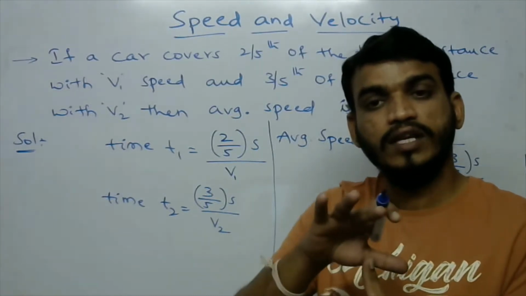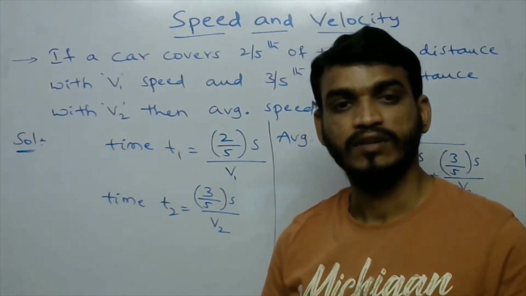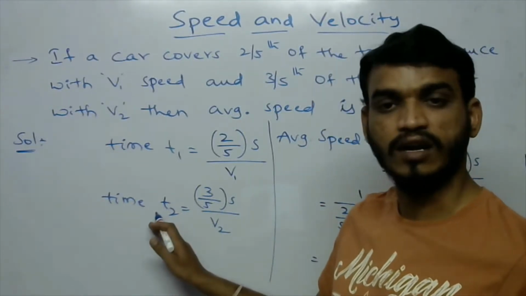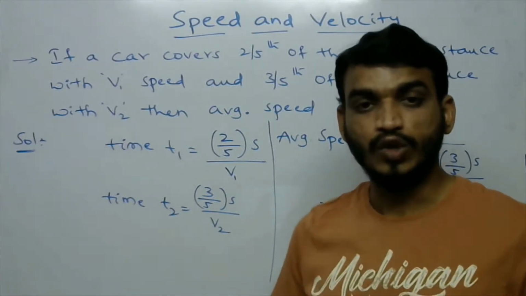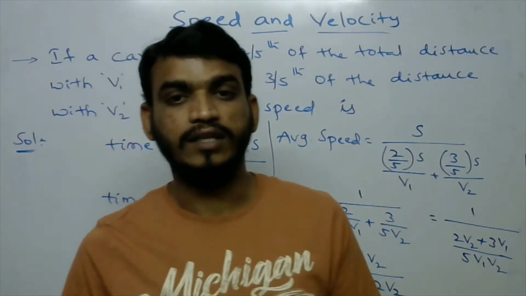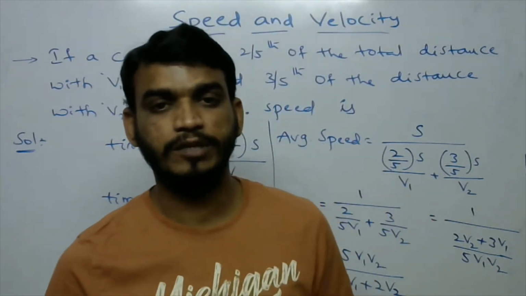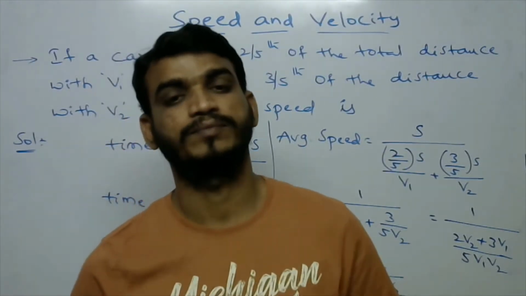To cover the remaining 3/5th of the distance with speed V2, the car takes time T2. If we know T1 and T2, it is very easy to find the average speed, because average speed is the total distance by total time taken.